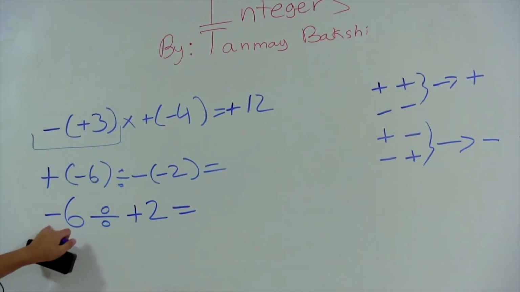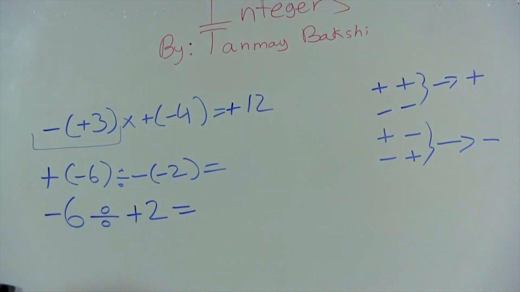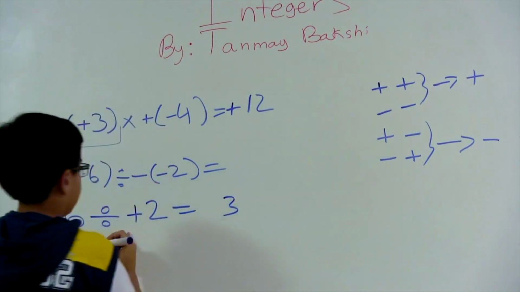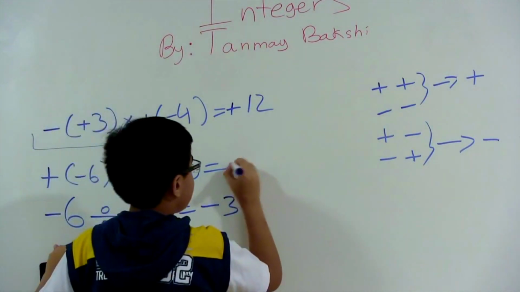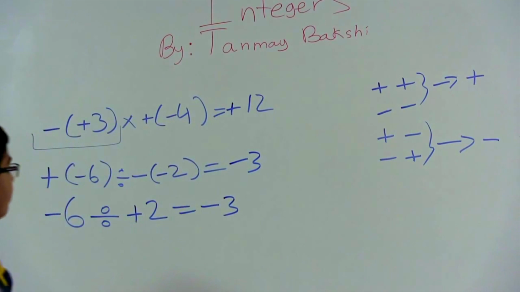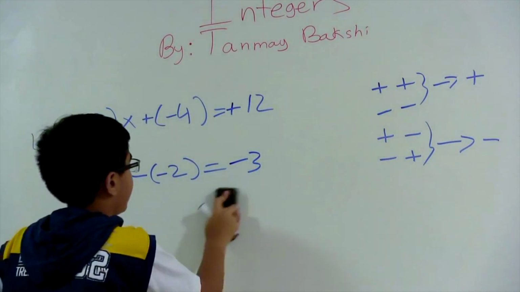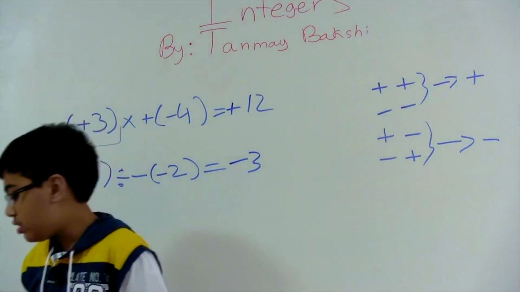Let's look at this. Minus plus, not the same. That means we get a minus result. Now if we divide, we see 6 divided by 2 is 3, so we just say 3, and we say the operator is negative. It's that simple, and we can again say that we know how to solve this sort of a question. Now that I've given you 2 examples, I think you should be quite fluent with it. And yeah, that was really all you had to learn in this part of integers.